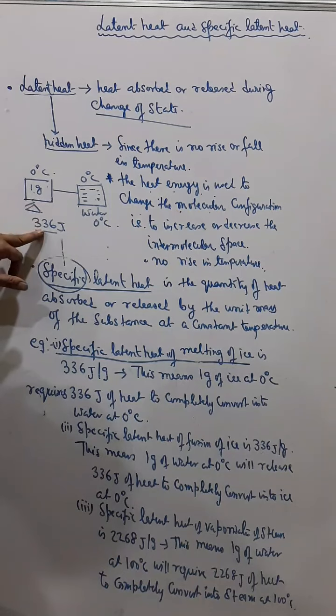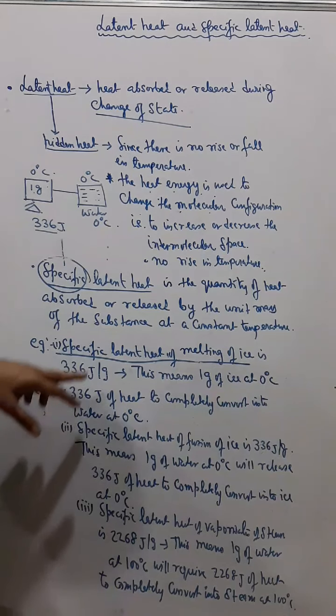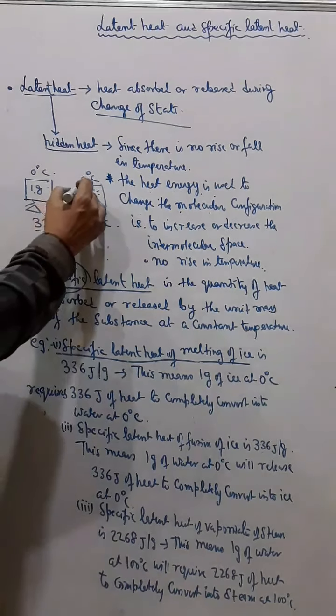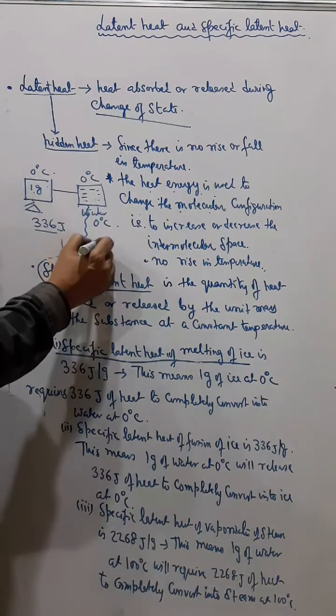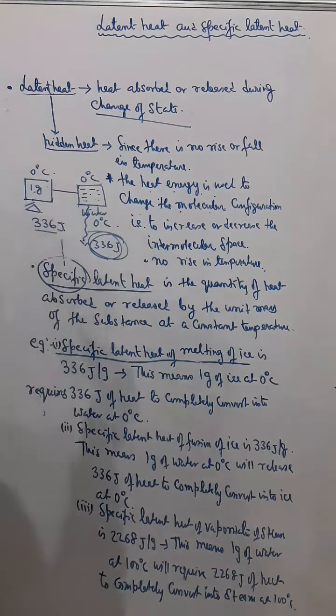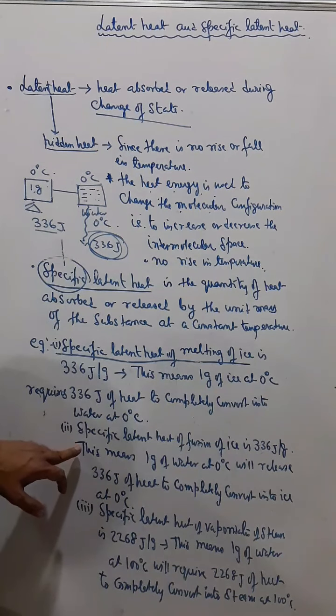So you can understand previously what we told just now, latent heat of melting of ice is 336 joule, means this 1 gram of ice will absorb 336 joule of heat and then it will convert into water. Now when I say latent heat of fusion of ice is 336 joule, that means 1 gram of water at 0 degree Celsius will release 336 joule of heat to convert from water to ice. So that is called latent heat of fusion of ice. So this means that 1 gram of water at 0 degree Celsius will release 336 joule of heat to completely convert into ice at 0 degree Celsius.